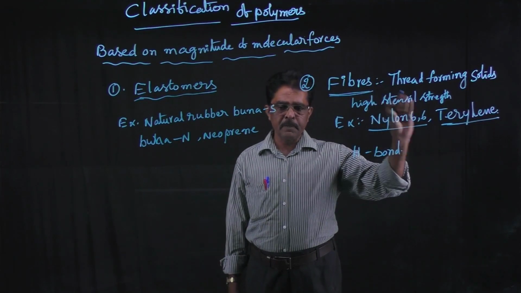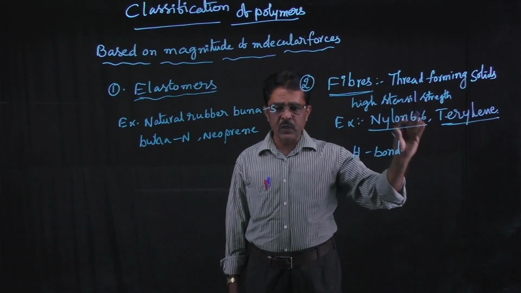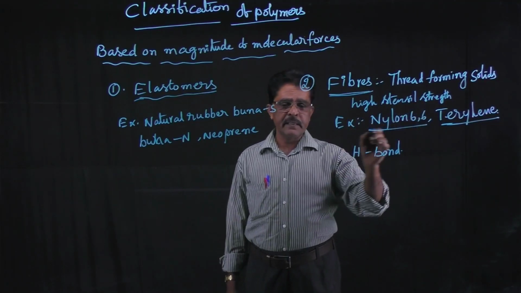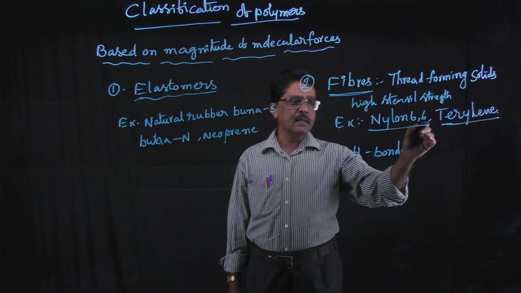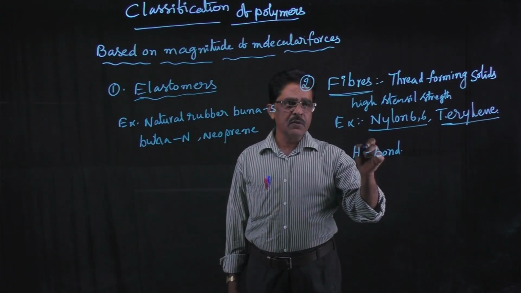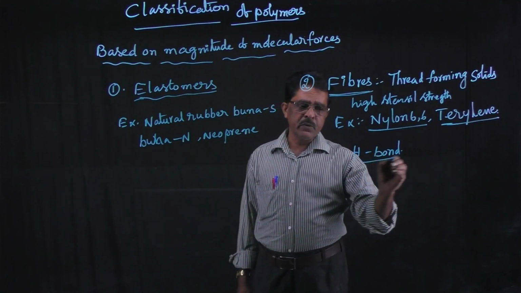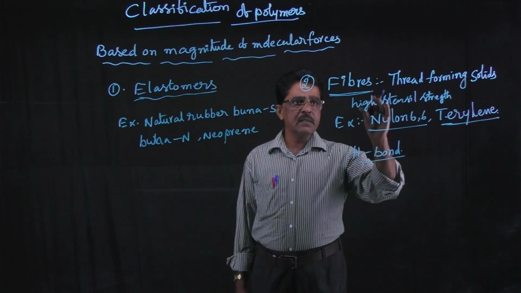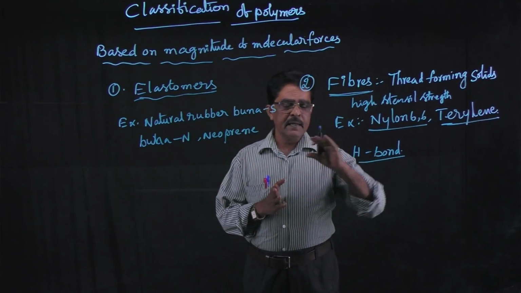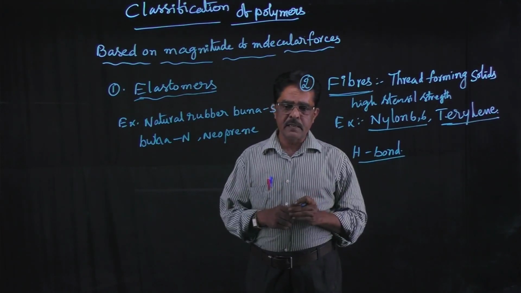Fibers you know very well. Fibers are the polymers which are thread forming solids and have high tensile strength. Examples for fibers are nylon 66 and terylene, and the intermolecular force between the polymer chains is hydrogen bond. These polymer fibers are small straight chain compounds having small branches. Right?